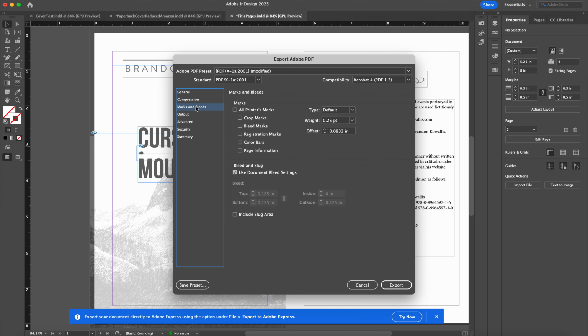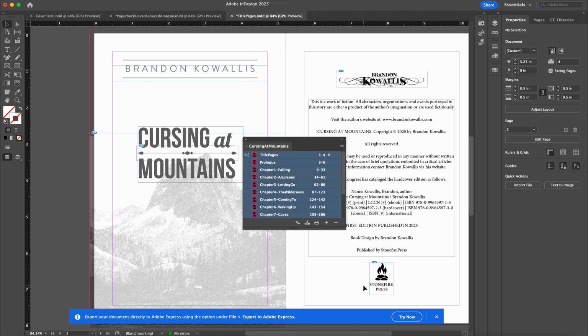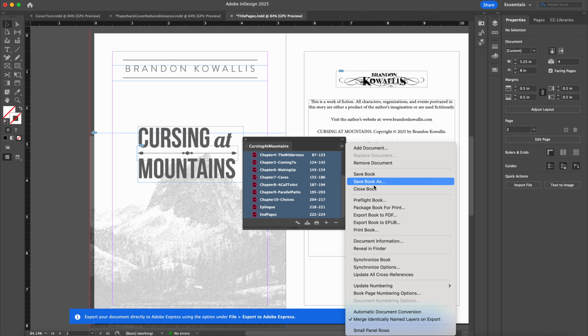And then we come over here to the marks and bleeds and select use document bleed settings. Now, one thing that I found was important here was that the document it's going to use is, if I cancel this, the one that the style source is at, I believe. I think that's how it works. Because otherwise, if I selected one of these where I don't have a bleed, then we can try and see. Maybe I'm wrong. And then I export it,